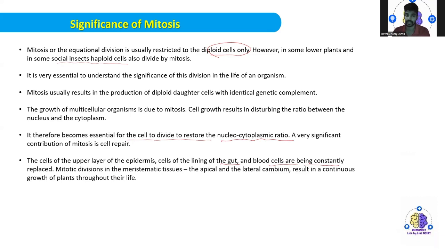Mitotic division in the meristematic tissues, the apical and the lateral cambium, results in the continuous growth of plants throughout their life. Because of this mitotic division itself, you will see the continuous growth of the plant. So this is all about the significance of mitosis.